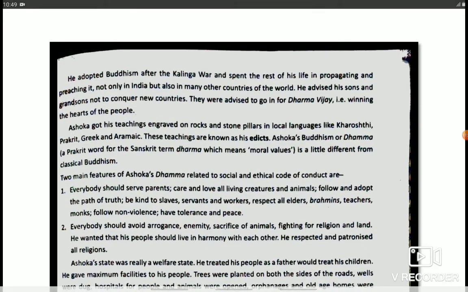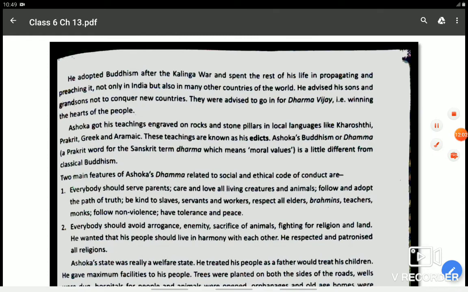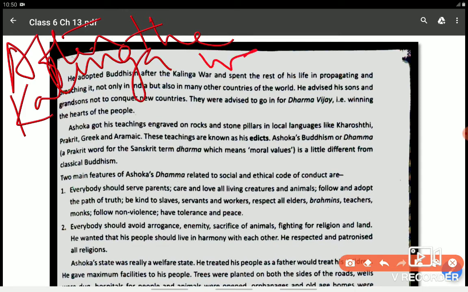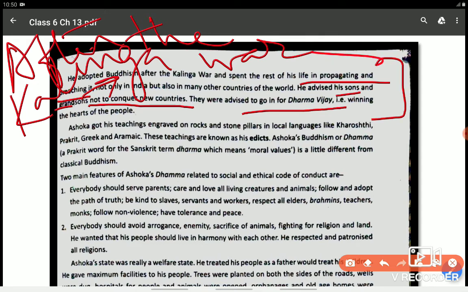Let me write here so that you can understand. After the Kalinga war, what did he decide? He decided not to conquer new countries and go for Dharma Vijay. Even he asked his sons and grandson to adopt this path. And what did he do? He spent his life in propagating and preaching Buddhism. This was the turning point after the Kalinga war.